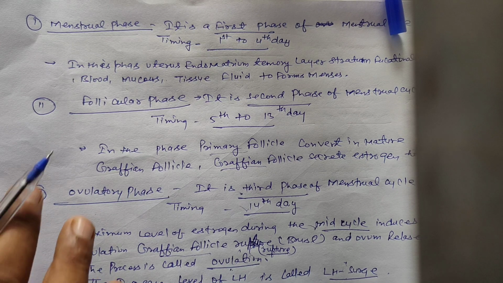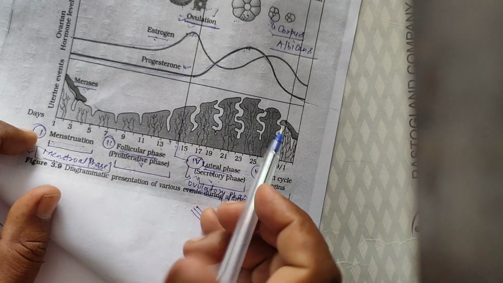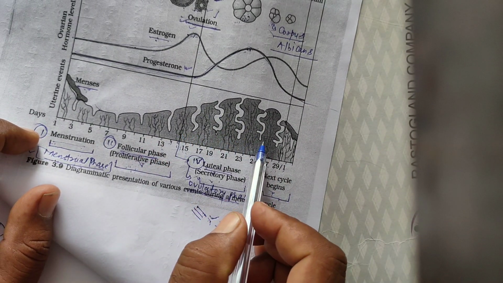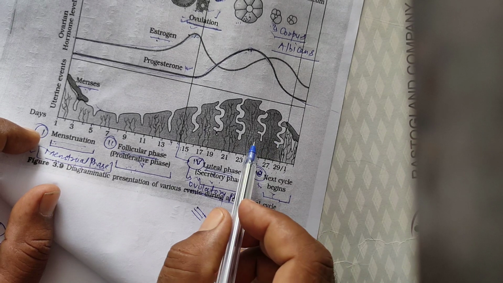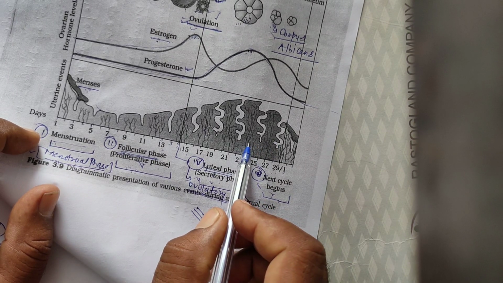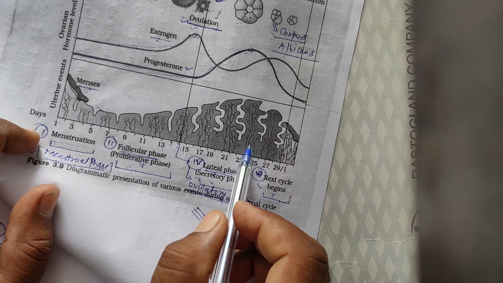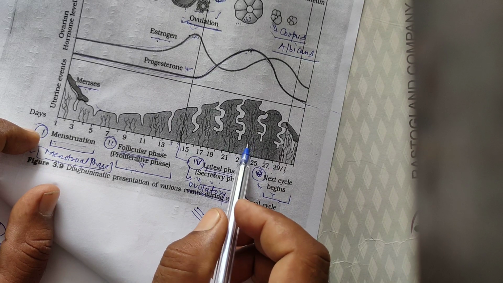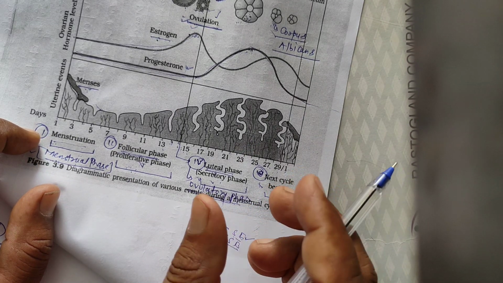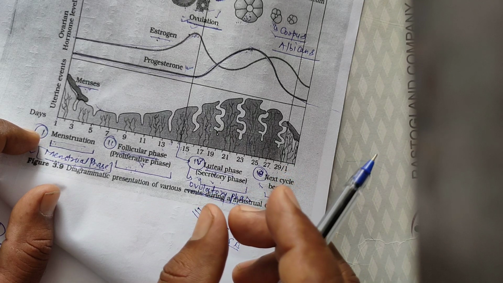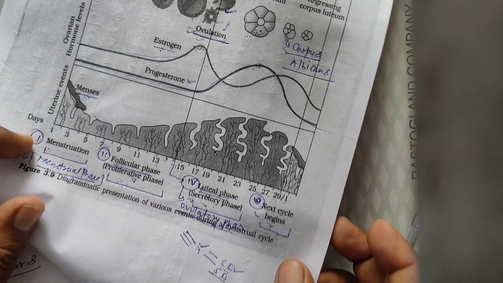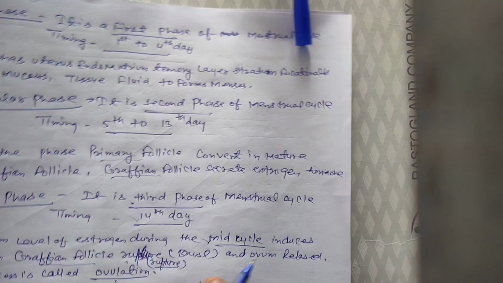In this phase, a thick endometrium layer forms again, because of deposition of glycogen in the endometrium and an increase in the quantity of tissue fluid, so the endometrium becomes thick. So the topic of the menstrual cycle is completed.